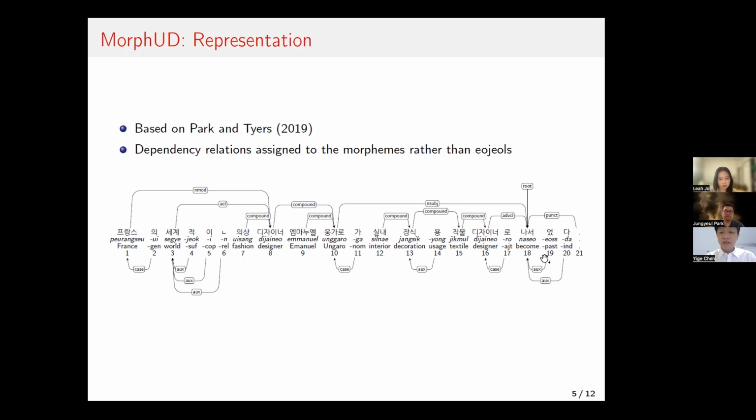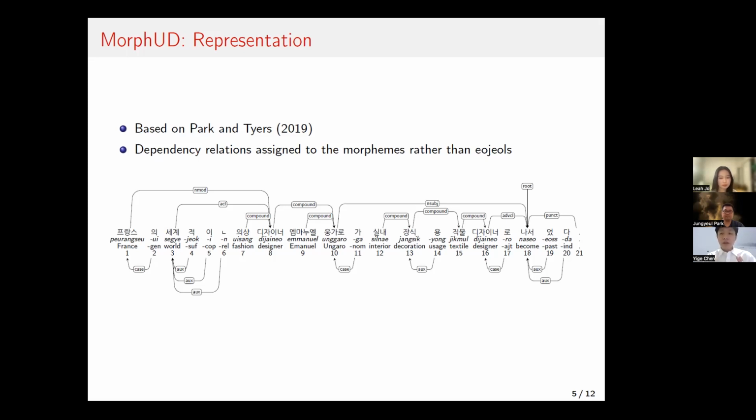Above the sentence is the word-based format, based on basically the Universal Dependencies, and you can see the dependency relations assigned between words. What we have done is add morpheme-level dependency relations to the Korean sentences, so that the dependency relations between morphemes are also included in the treebank and in the sentence.